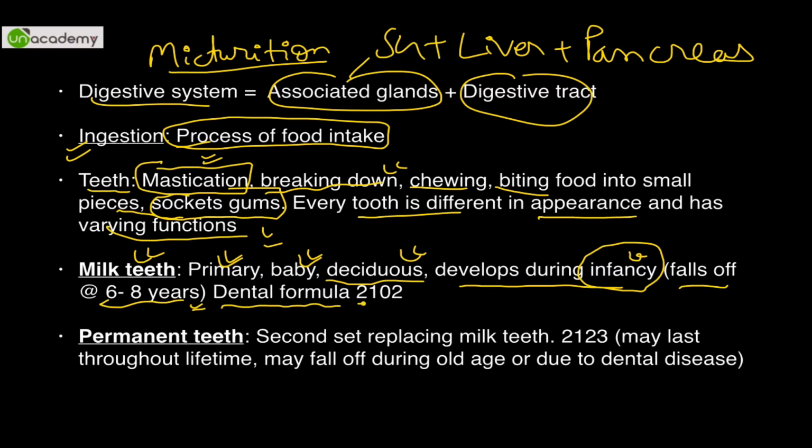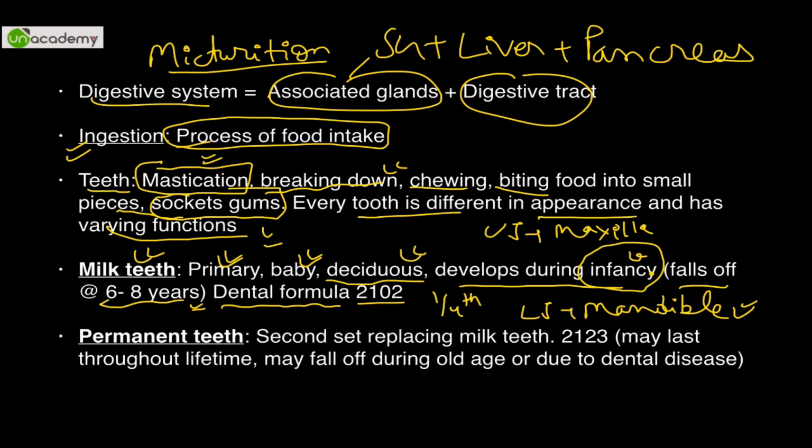Now the dental formula is 2102. 2102 is 1/4 of the dentition. Okay, तो एक तो होता है upper jaw which is called maxilla, and the lower jaw which is called mandible. Which of the following is movable? Right now test करके देख लो. Mandible can move, maxilla is fixed. Only the lower jaw can move. So half of the upper jaw or half of the lower jaw is the dental formula. So 2102 is the number of teeth in one quarter. First number denotes incisors, second number denotes canines, third number denotes premolars, and fourth number denotes molars.